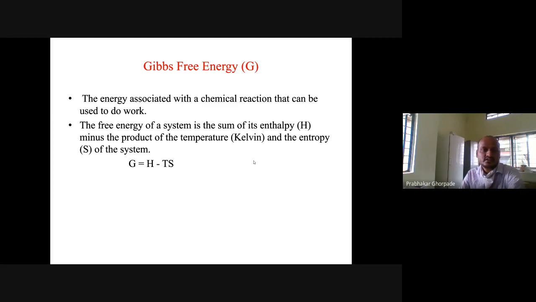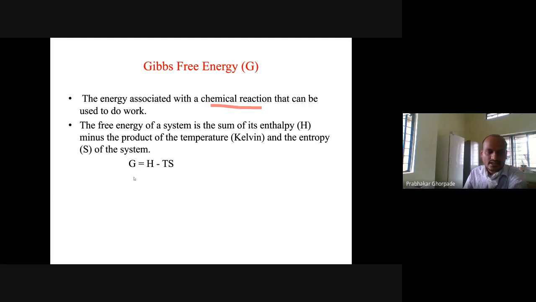Next is the Gibbs free energy, G: the energy associated with a chemical reaction that is used to do work. So this is associated with a particular chemical reaction, for example, our hexokinase reaction, which is available to do work. It will do the glucose to glucose 6-phosphate formation, for example. The free energy of the system is the enthalpy minus the product of temperature and the entropy.